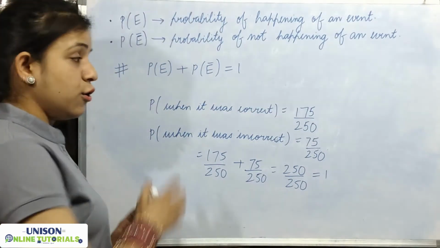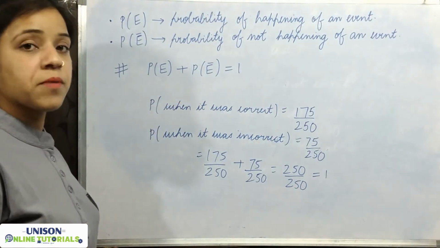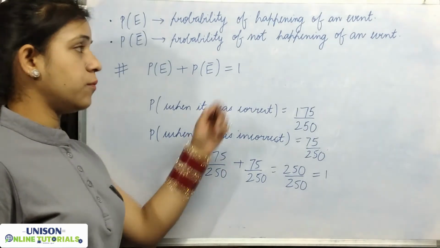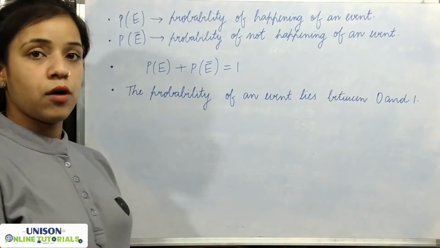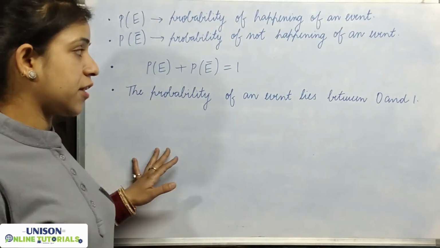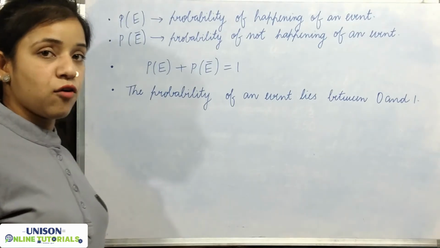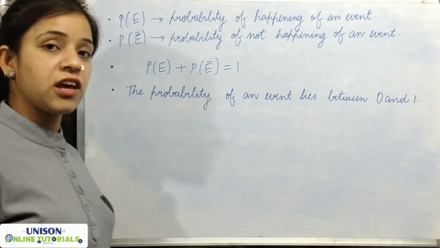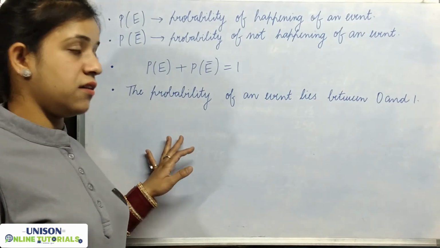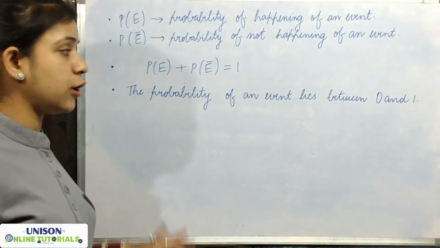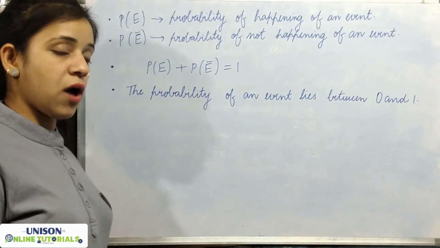So we can say that the probability of happening of an event plus the probability of not happening of an event equals 1. One important statement is that the probability of an event lies between 0 and 1. We have already discussed two questions, and in every case the probability of the event is greater than 0 but less than 1. So we can say that the probability of an event lies between 0 and 1.